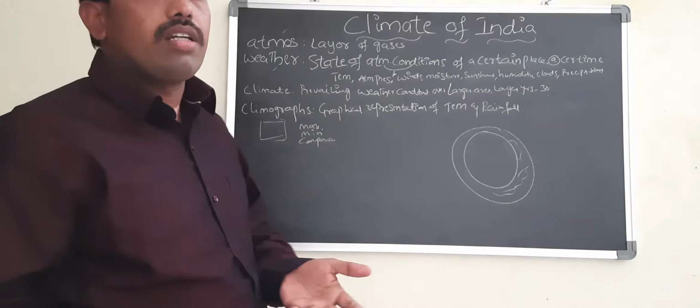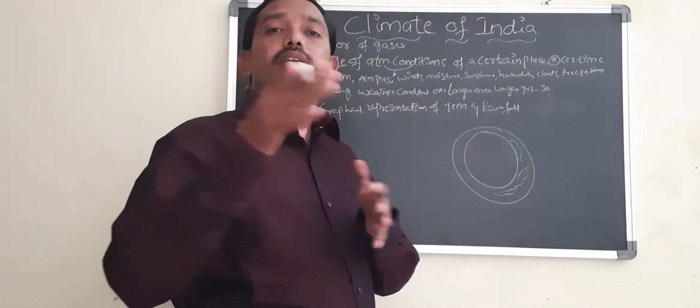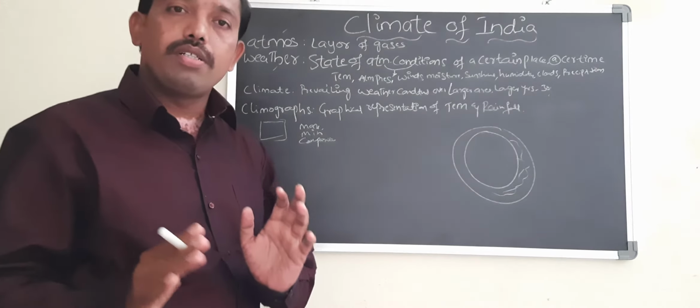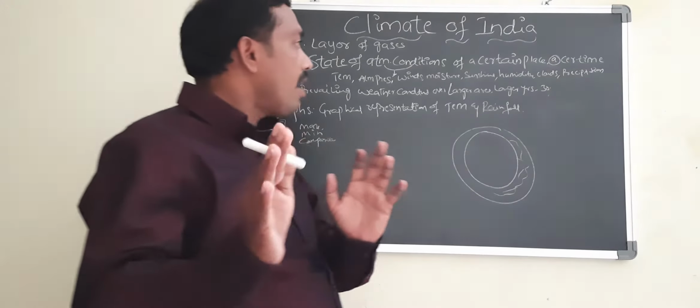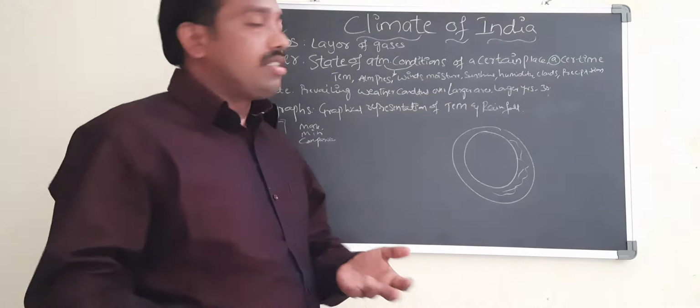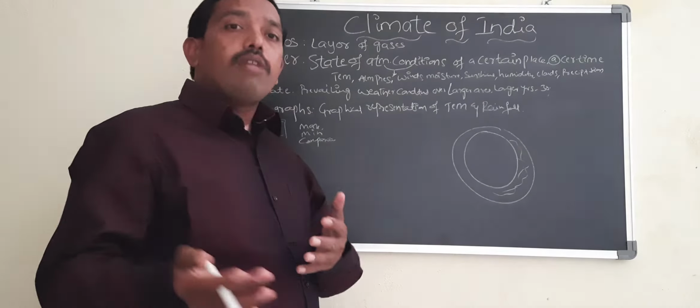Next, what is the weather? Weather is the state of atmospheric conditions of a particular place at a particular time. So what are the atmospheric conditions?